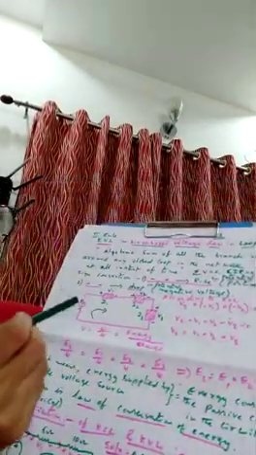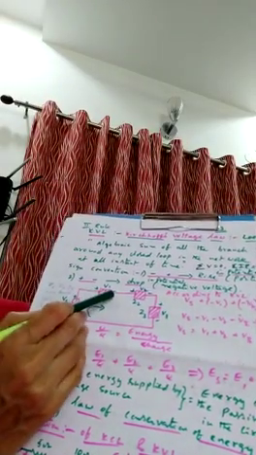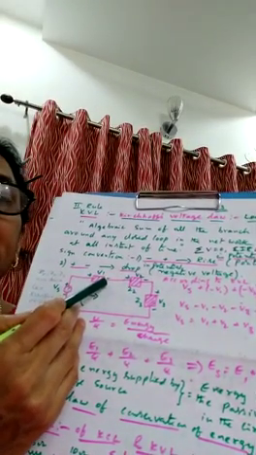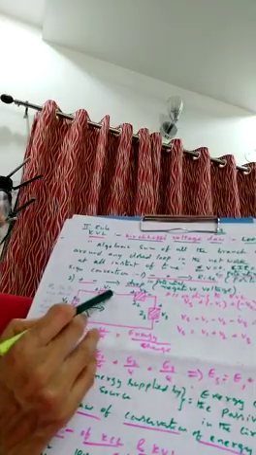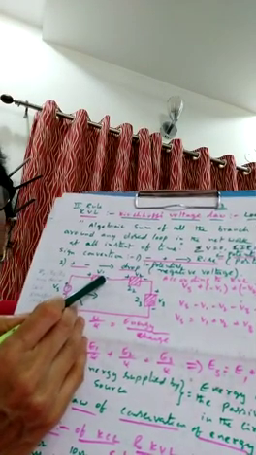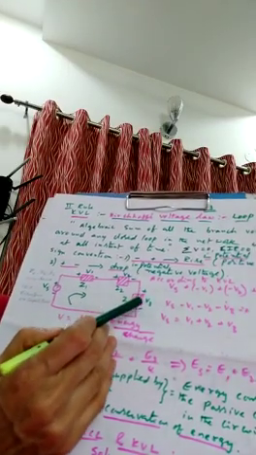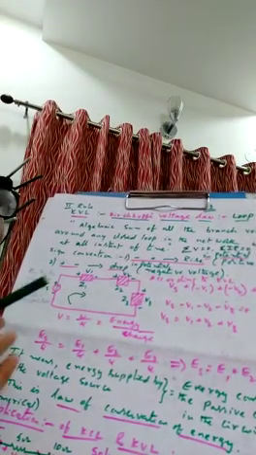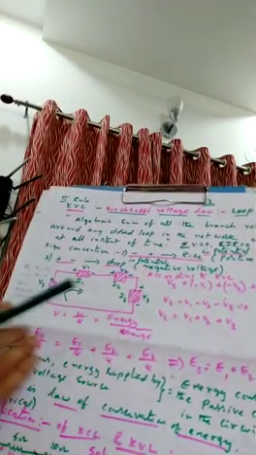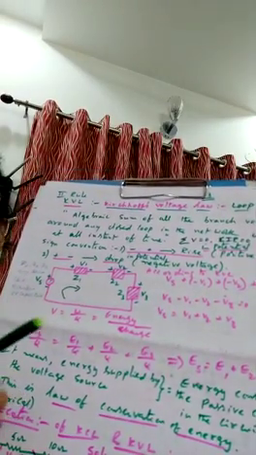Then the next one. Here you see plus to minus, the potential is decreasing. So what will I write here? Minus V1. The potential difference across Z1 is V1, Z2 is V2, and Z3 is V3. You see the polarity, it is a series connection. There is no doubt.